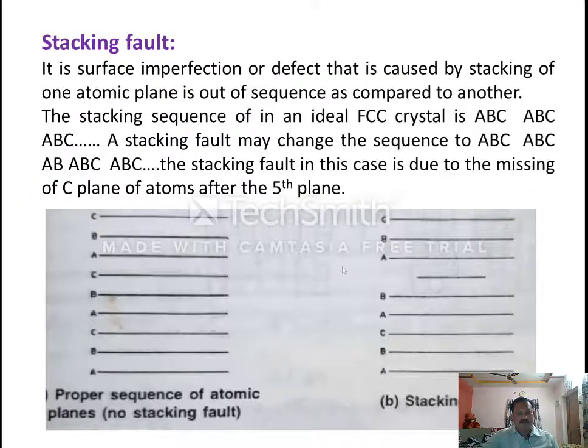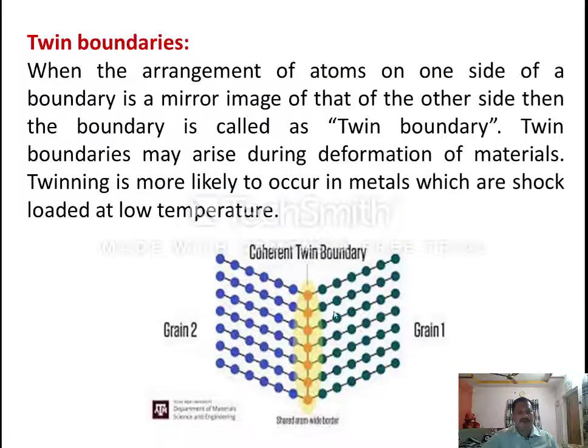From this diagram you can easily understand. It is a grain boundary, the center line is a grain boundary. What about the orientation and stacking sequence of atomic planes present in grain 1? A similar kind of orientation, with the same atoms, is found in the second grain also, right?